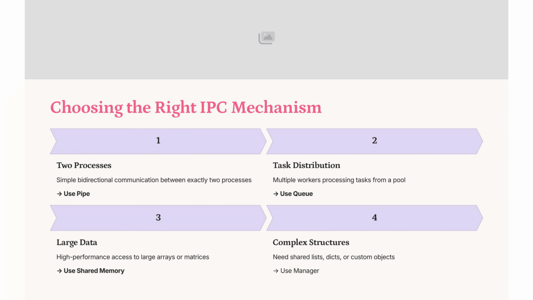For simple bidirectional communication between two processes, use Pipe. For distributing tasks among multiple workers, opt for Queue. When dealing with large arrays or matrices, shared memory is ideal for high-performance access. For complex structures like shared lists, dictionaries, or custom objects, Manager is the preferred choice.